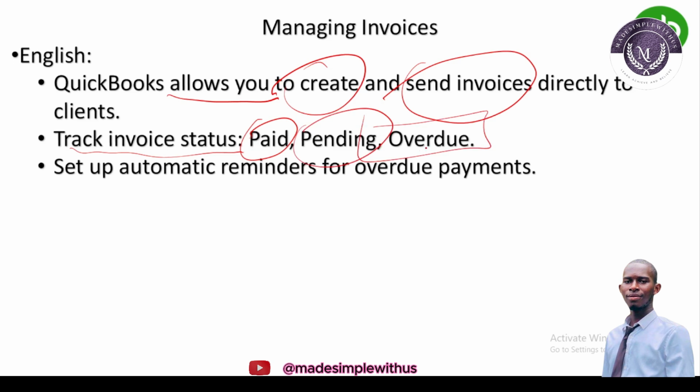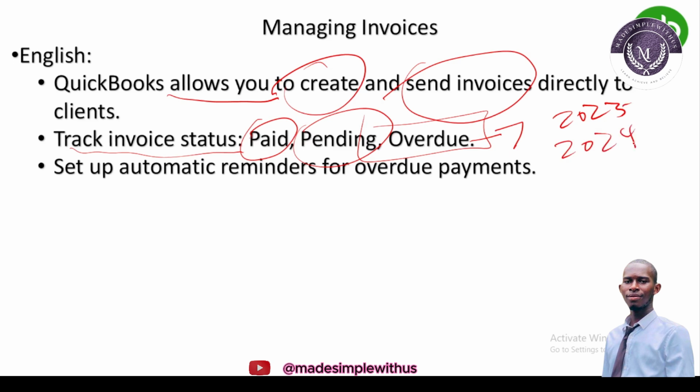Right? Are we good? So the meaning of overdue is we send an invoice in 2023, but the client fails to pay till what? 2024.